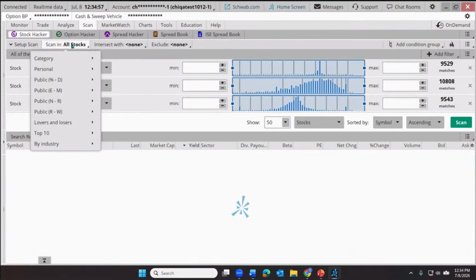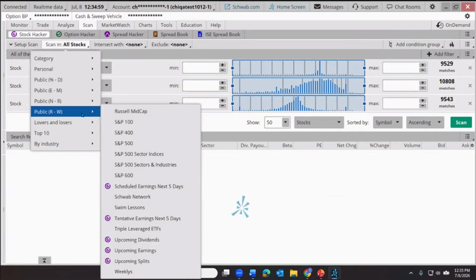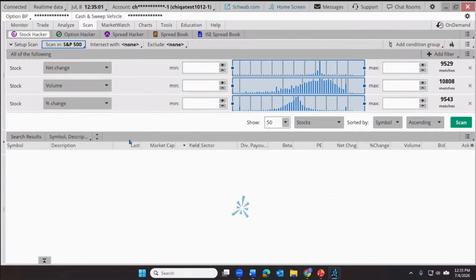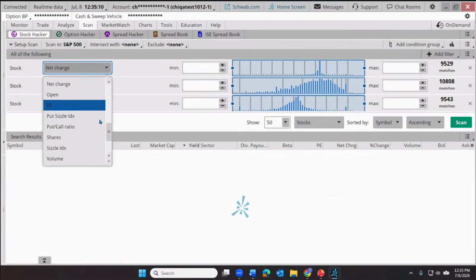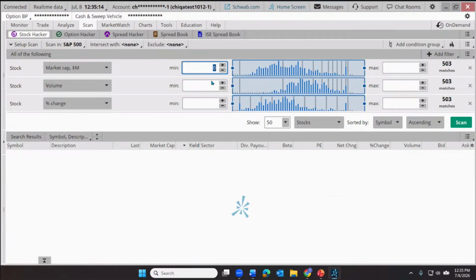Let's start to narrow the field a little bit. Let's go to the public watch list again and look through, just to sort of be consistent with the rest of the discussion. Let's look in the S&P 500. And then among S&P 500 companies, let's just say we're looking for, I don't know, a market cap of at least, who knows, let's say 10,000 million. What does that mean? $10 billion. Yep. Market cap is in millions of dollars, so 10,000 million would be a minimum of 10 billion.